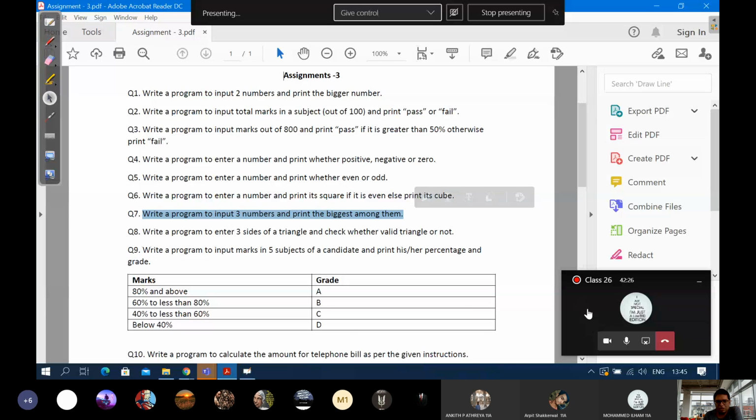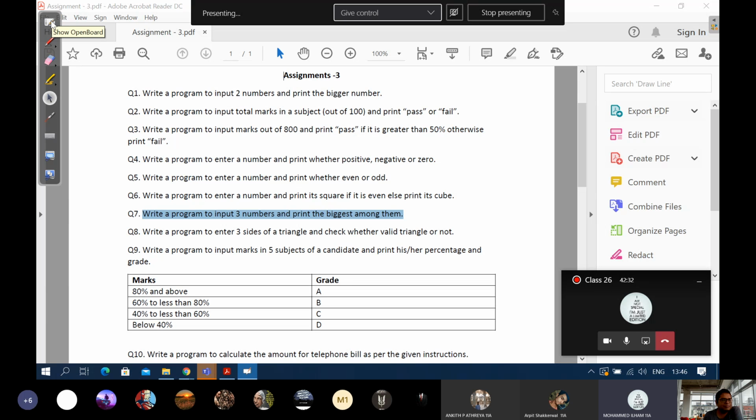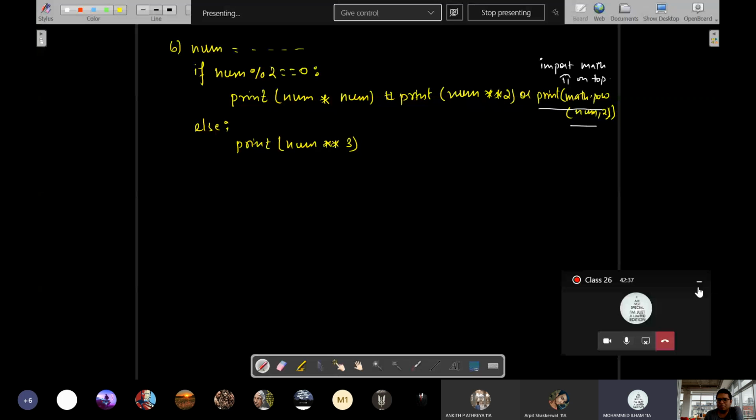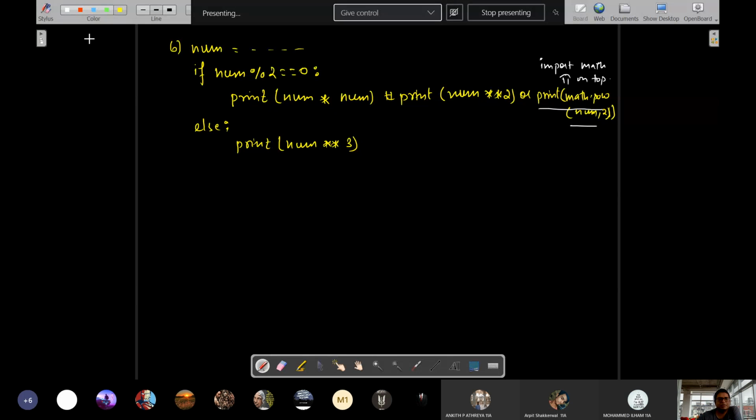Yeah. Now this will be a bit different. Sir, we'll use if else here and also the AND operator. Correct. Okay, your answer is correct, but let us see. So here, input 3 numbers and print the biggest among them.